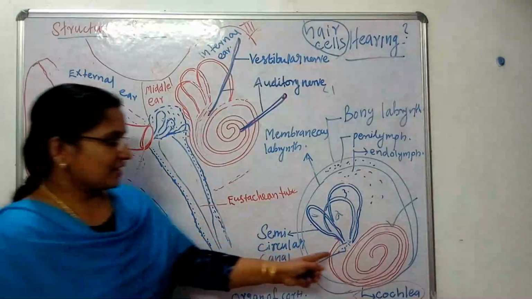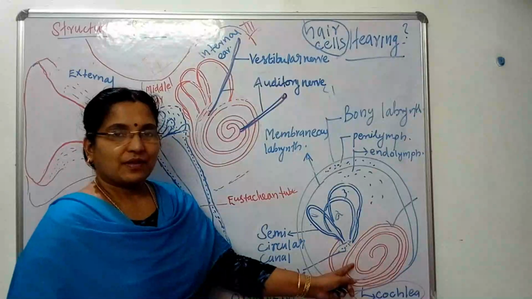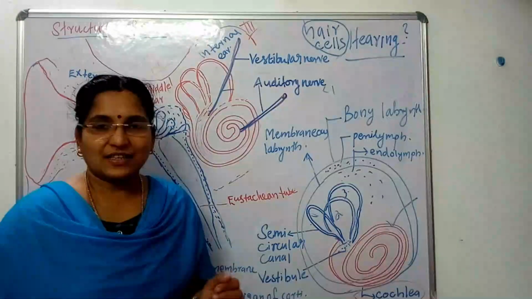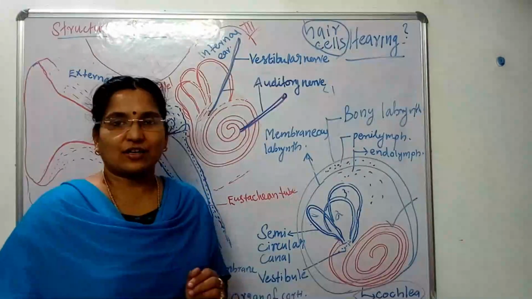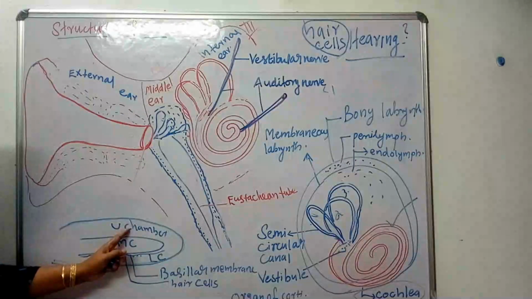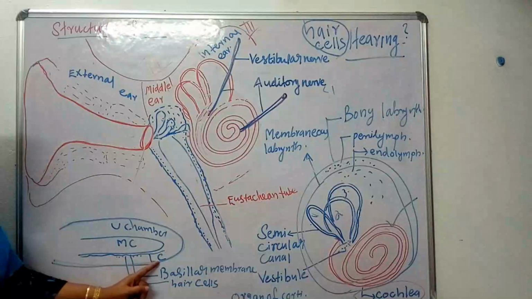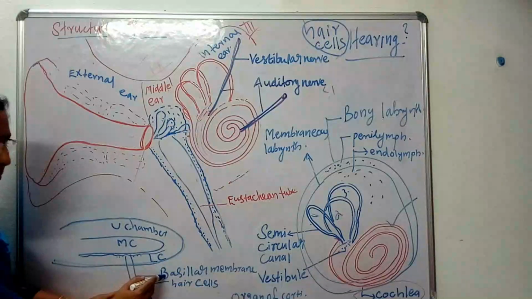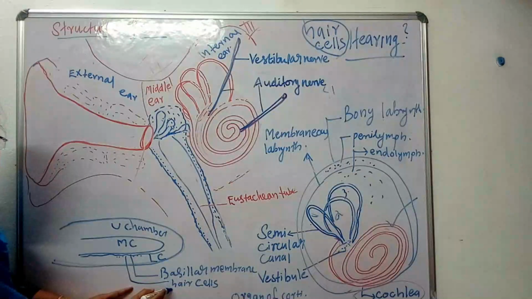Listen, when we uncoil the cochlea, there are 3 layers, or we can say there are 3 chambers present inside the cochlea. They are upper chamber, middle chamber and lower chamber. Between the middle chamber and lower chamber, the basilar membrane consists of hair cells.